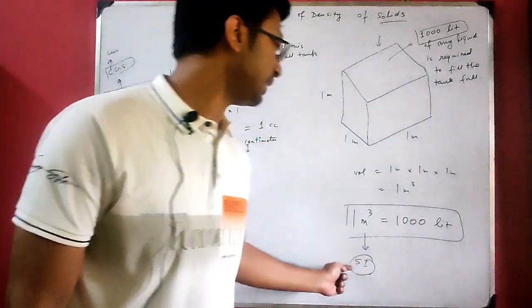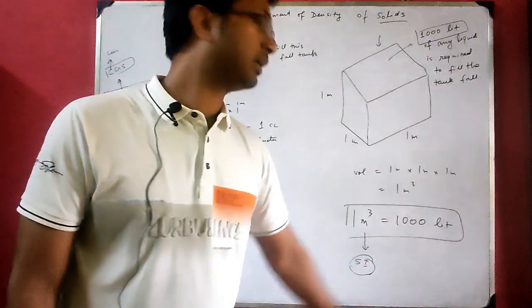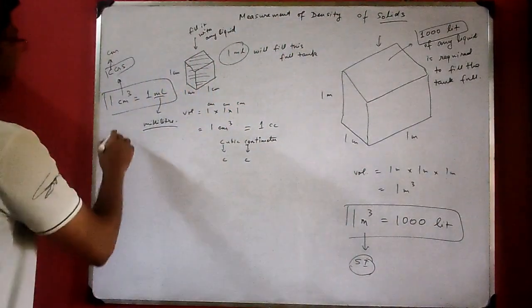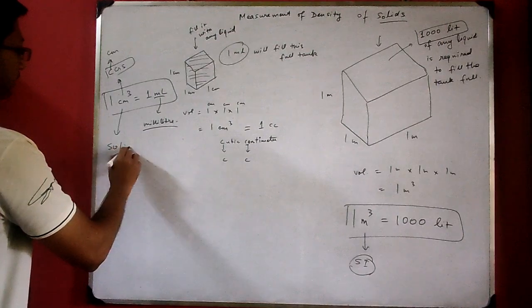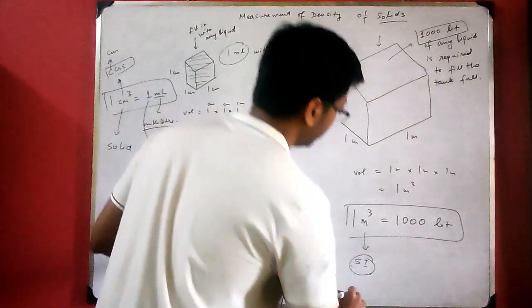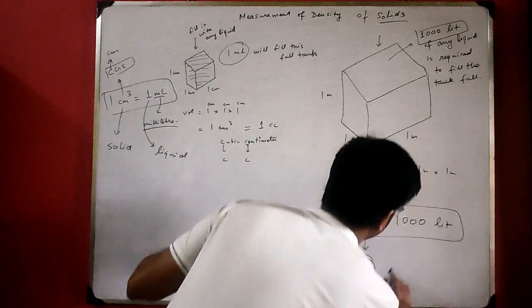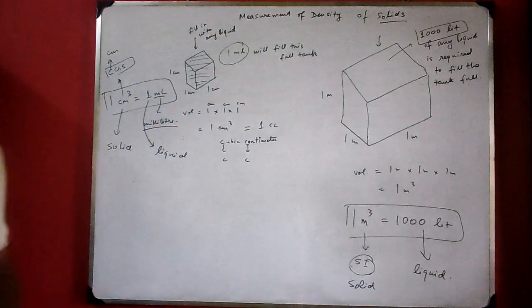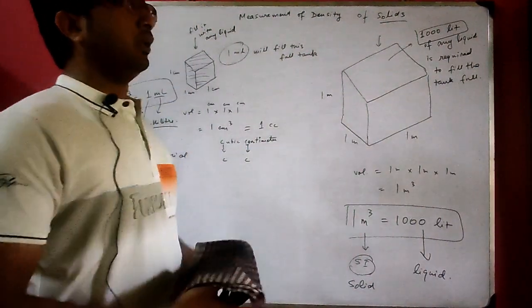The relation between SI unit of volume to the liter or milliliter volume of liquid. This side is volume of solid to liquid connection, solid to liquid connection. Here also this side is solid and this side is liquid. The connection between solid volume and liquid volume is required.